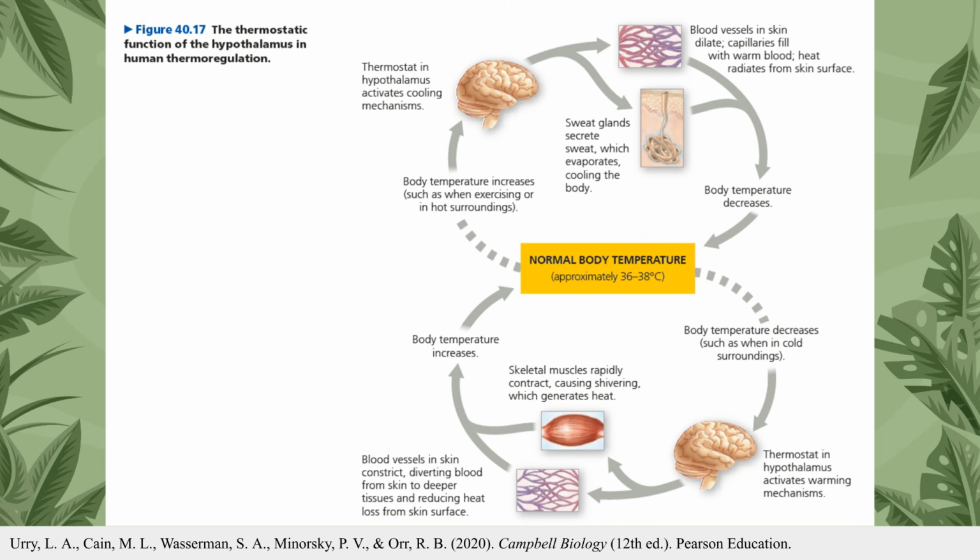In humans, the hypothalamus acts as a biological thermostat to maintain a normal body temperature of approximately 36 to 38 degrees Celsius. When body temperature increases, the hypothalamus activates cooling mechanisms, such as dilating blood vessels in the skin to radiate heat and triggering sweat glands for evaporative cooling. When body temperature decreases, it activates warming mechanisms, such as constricting blood vessels to keep heat in deeper tissues and triggering shivering to generate heat.